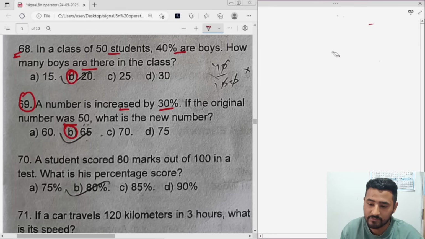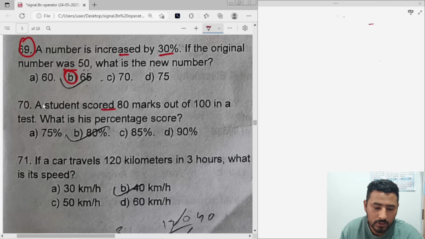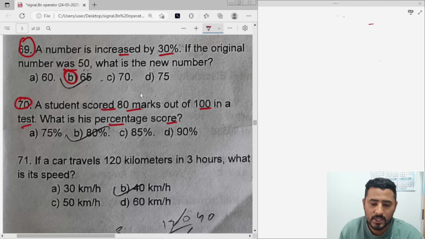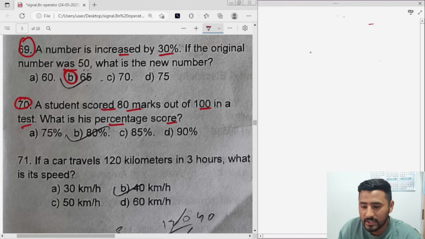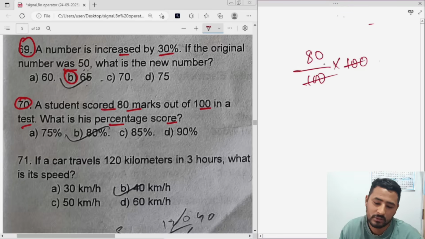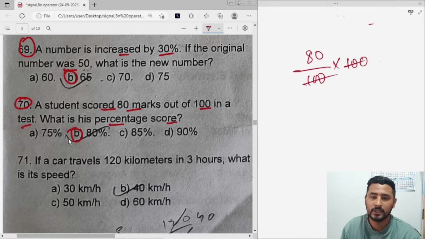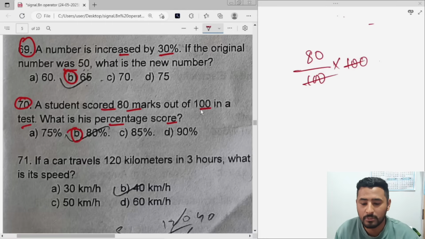So what is question number 70? A student scored 80 marks out of 100 in a test. What is his percentage score? Without doing anything, you can get it. 100% of any number will be the same number. In this case, 80 by 100 into 100. See, if you divide this, you're getting 80% only. So remember, 100% of any number will be the same number.